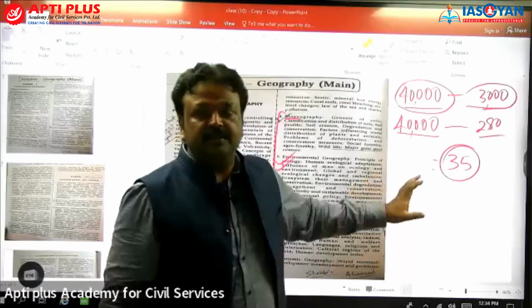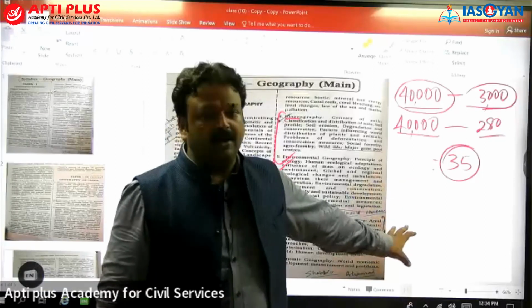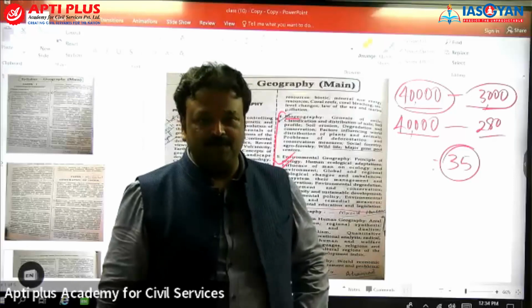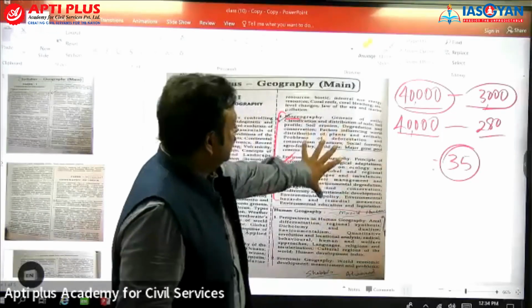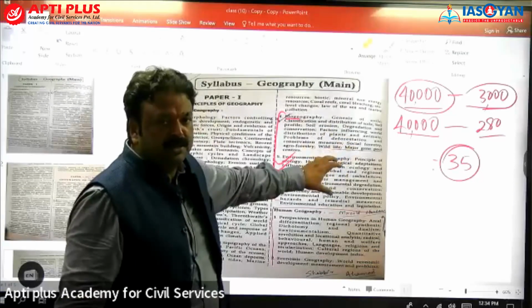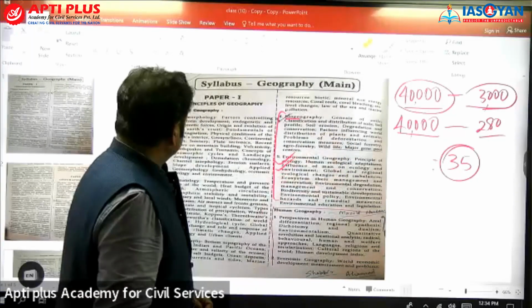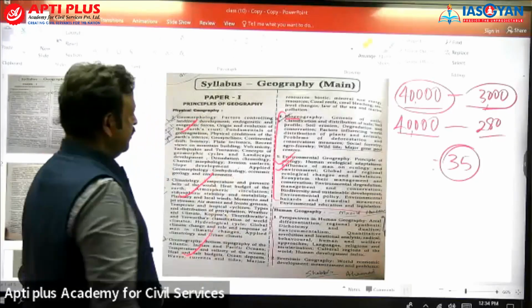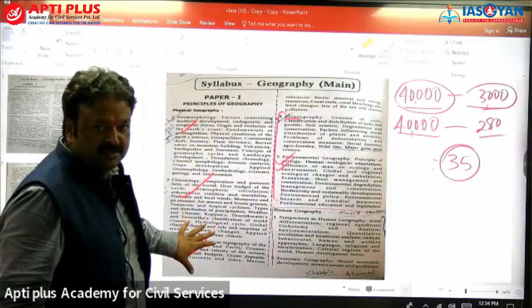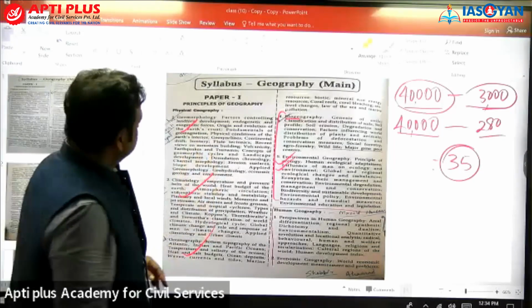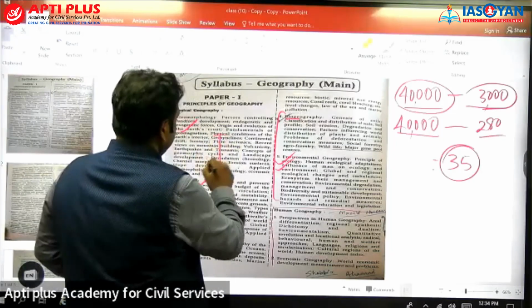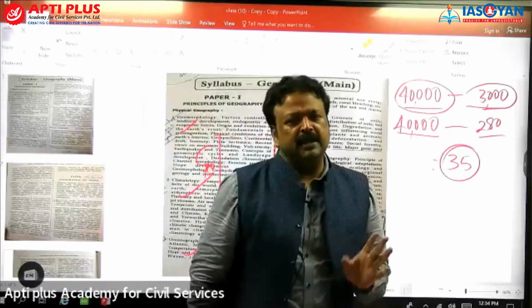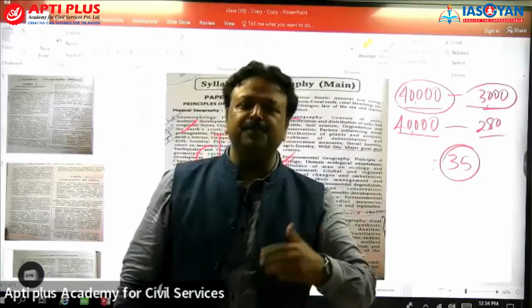Indeed, we will go for the current affairs section in this area also, because without current affairs updation, this is just the body without soul. So the environment and ecology section is also going to be completed as part of your geography: geomorphology, climatology, oceanography, which I discussed in the class. This is part of your general studies geography. Leave human geography for the time being. That is going to be pure geography. You need to prepare it.